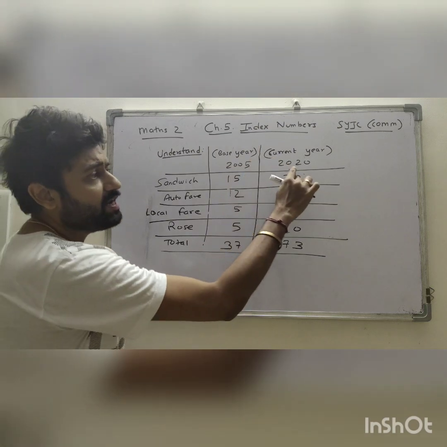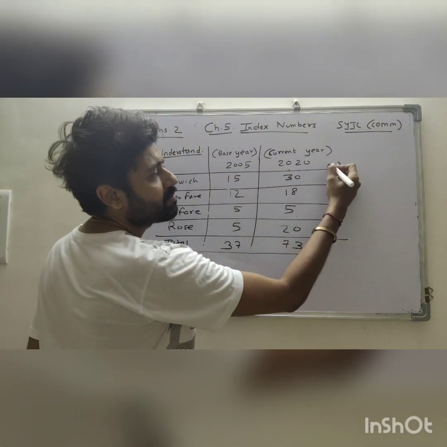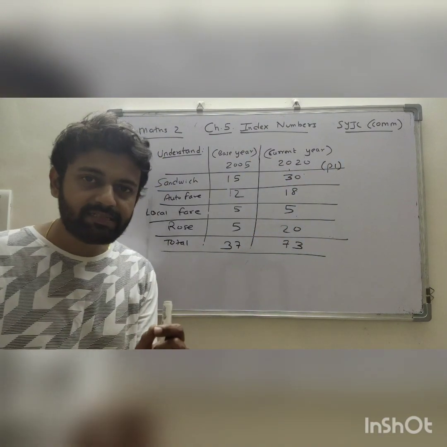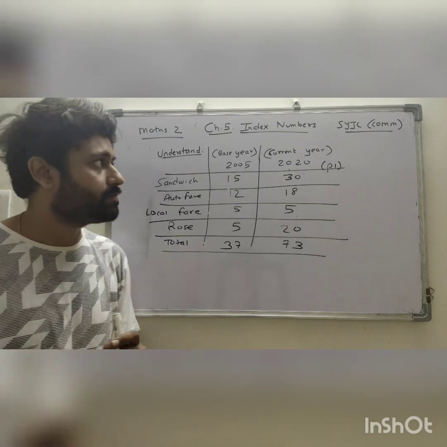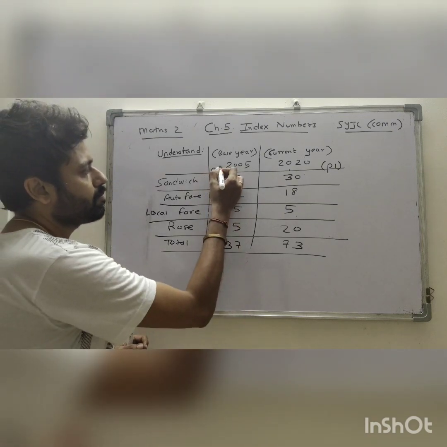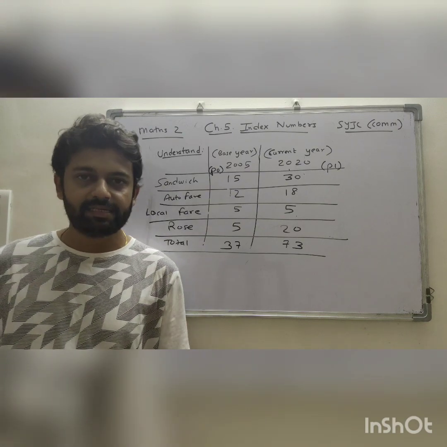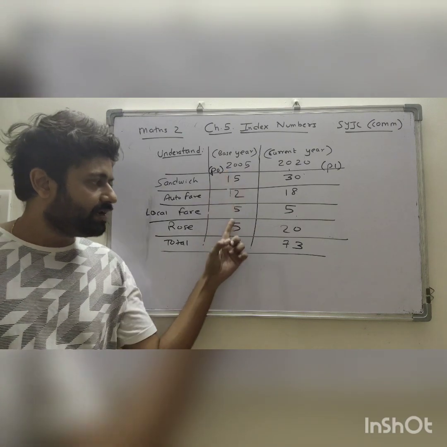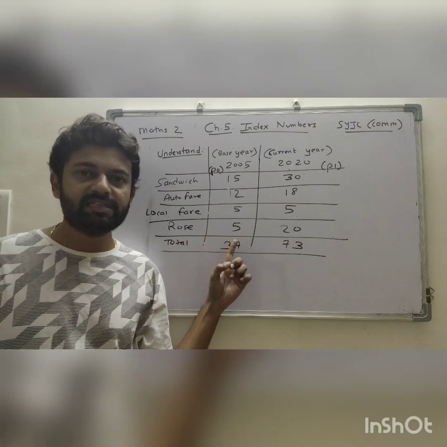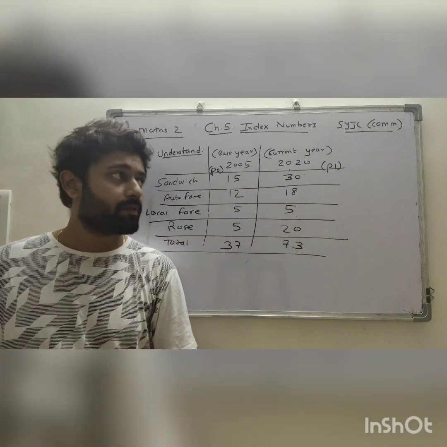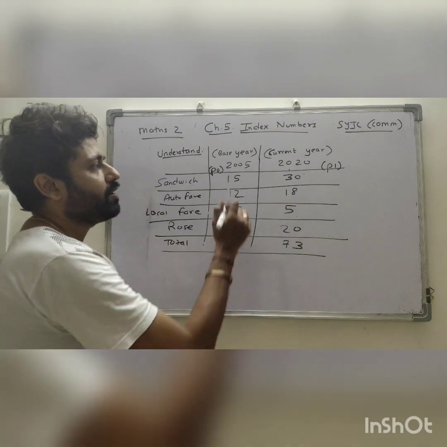The prices of the current year are called P1. P मतलब price, 1 मतलब current year. P0, P मतलब price, 0 मतलब base year. We will be denoting these prices as P0 and P1. Remember, ये base year है और ये current year है.